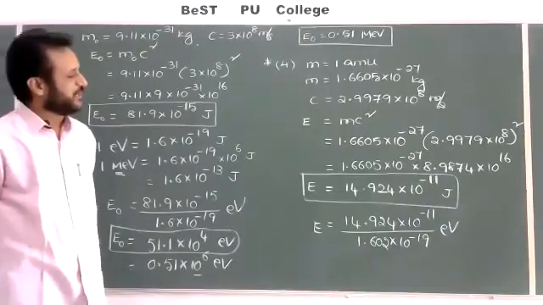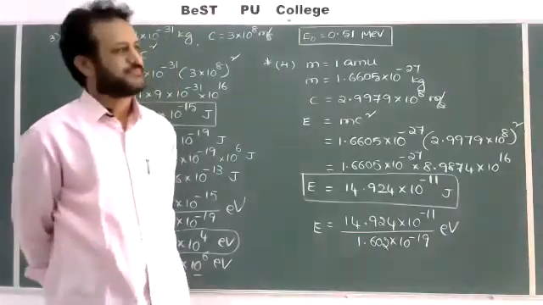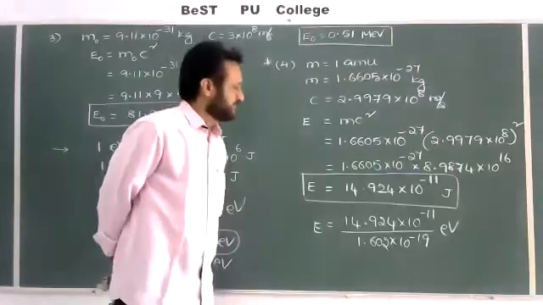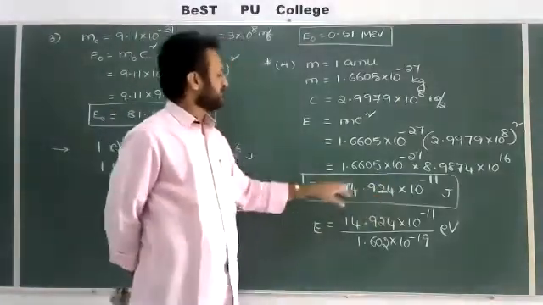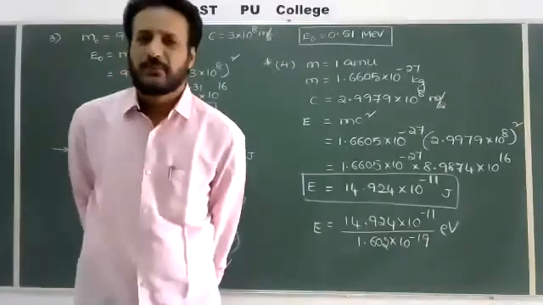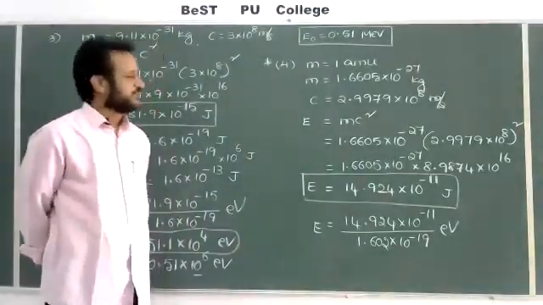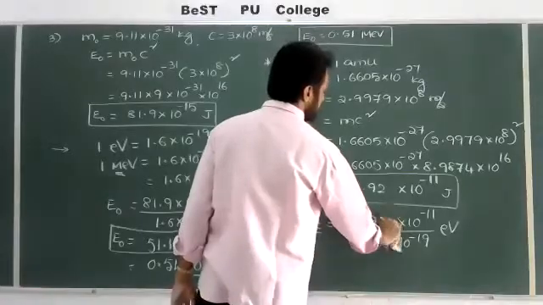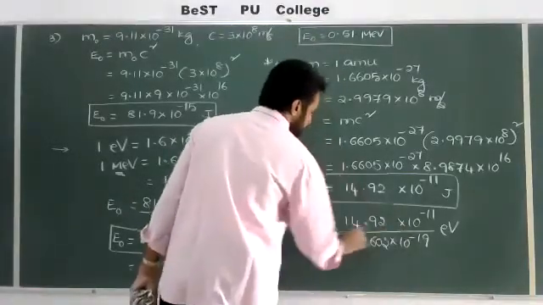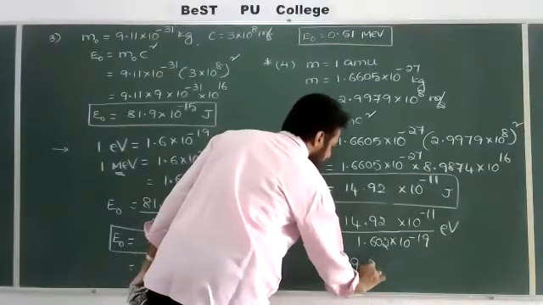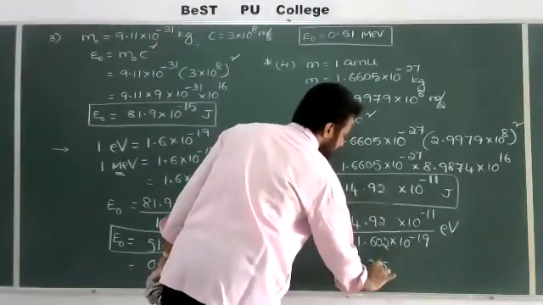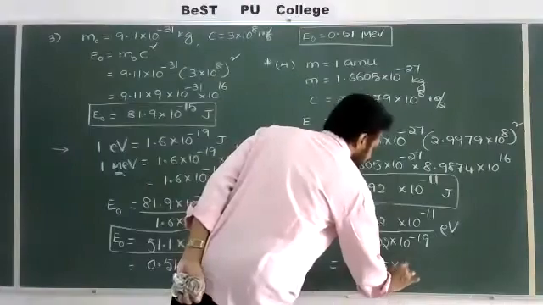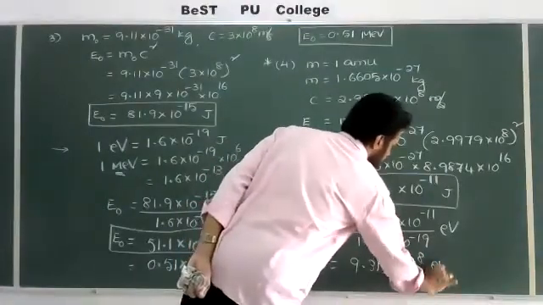We get 9.31 something, and the standard value I'm writing here is 9.315 into 10 to the power of 8 electron volt.